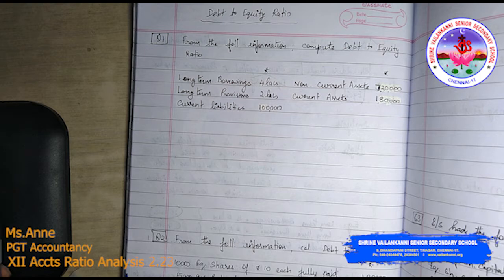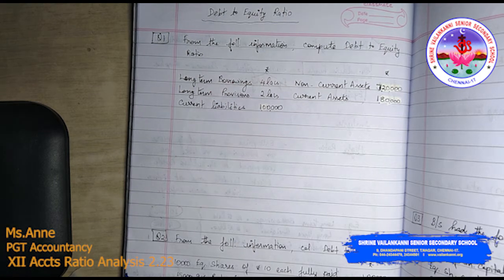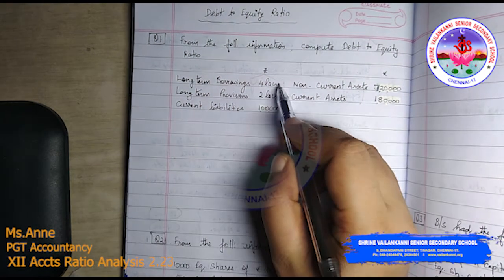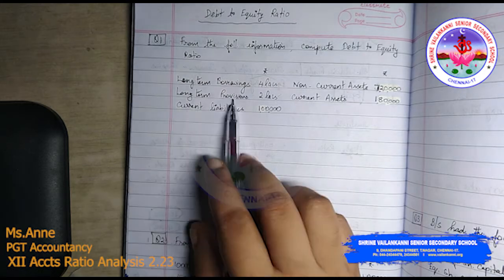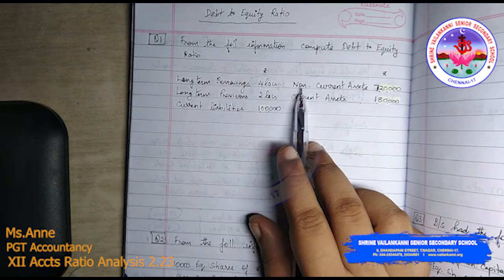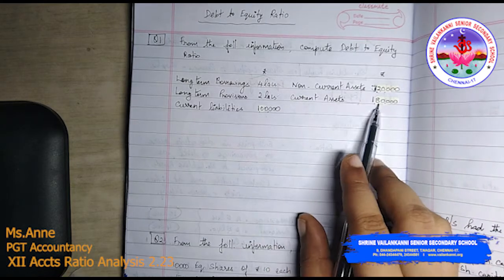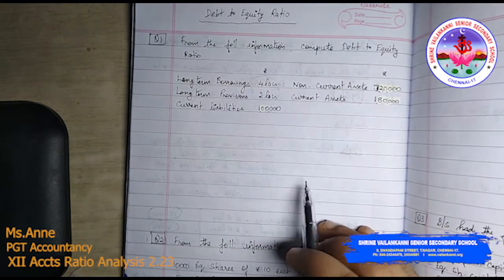Yeah, so first problem: from the following information compute the debt to equity ratio. Long term borrowings is given as 4 lakhs, as well as 2 lakhs long term provision. Current liability is 1 lakh. Non current asset is 7 lakh 20,000. Current asset is 1 lakh 80,000. So you have this information.